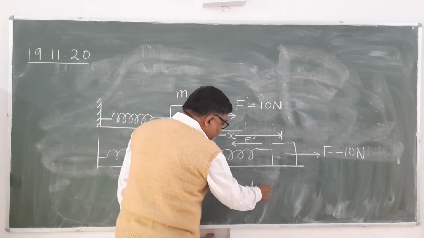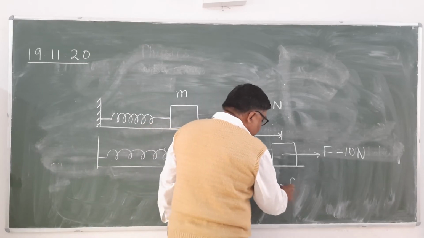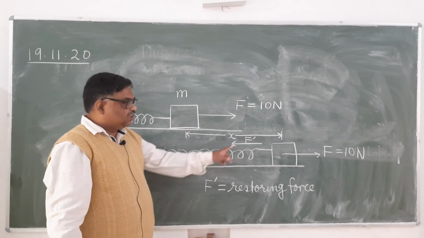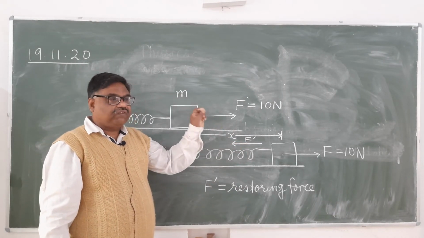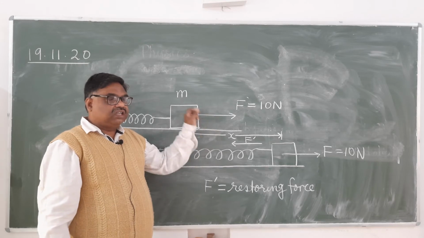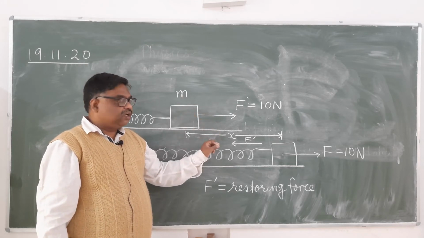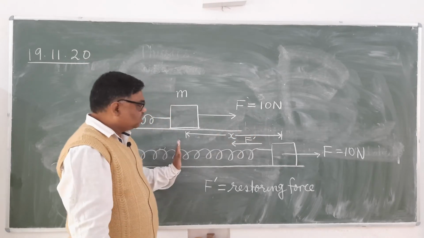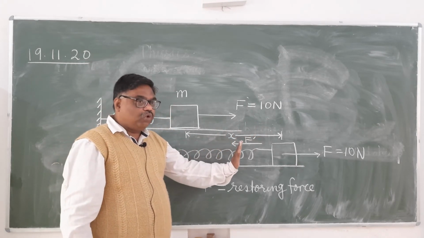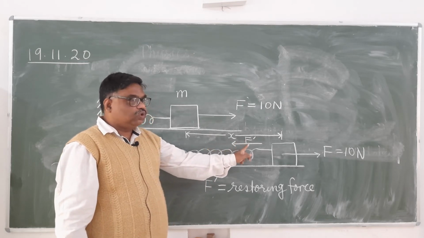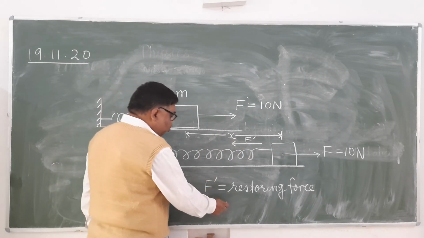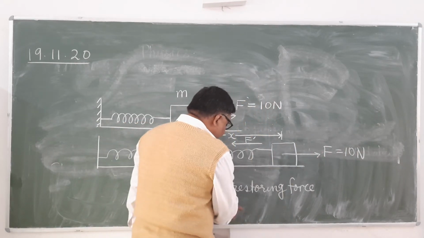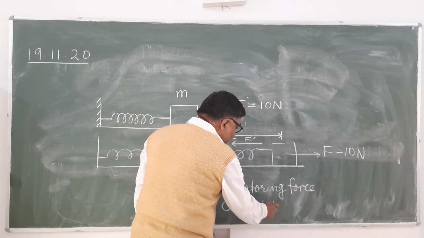Restoring force. Now see here, there are some interesting points about the restoring force. This restoring force is not of constant magnitude. As the block moves in this direction, the length of the spring increases more and more, and the restoring force also increases. It increases up to what value? Here from 0 to 10 Newton. In this example, it will increase from 0 to 10 Newton.